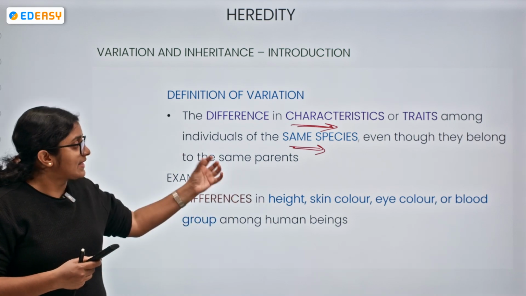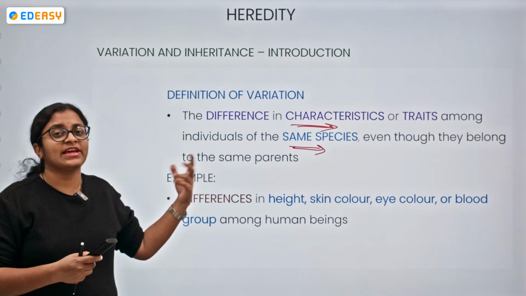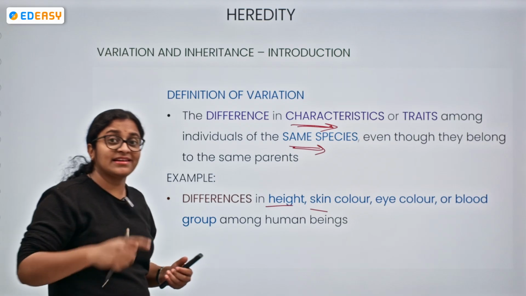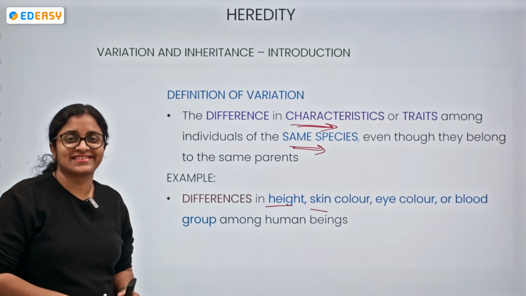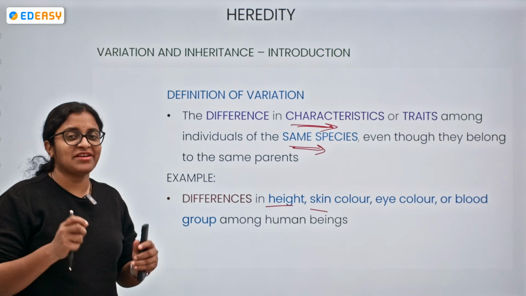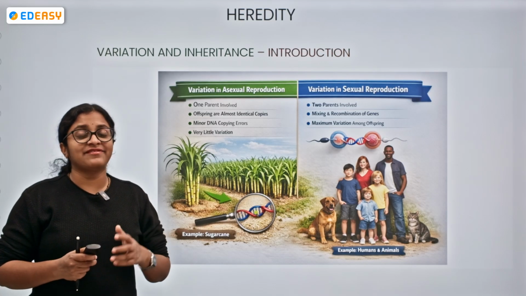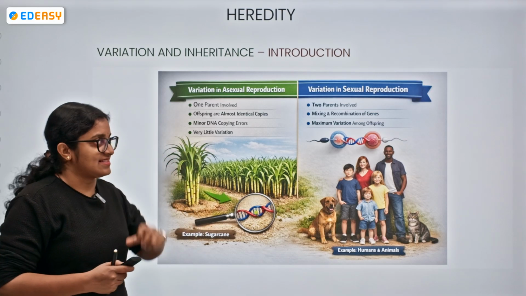So these variations, the differences, can be with respect to height, skin color, eye color, even the blood groups among human beings. Got it, everyone, about the variation? Moving on. Now, it's time for us to understand variation and inheritance.